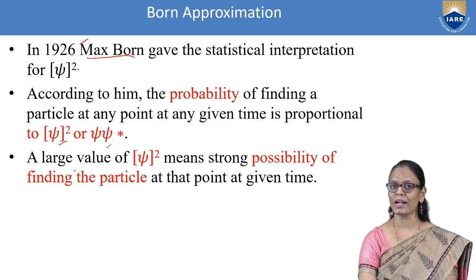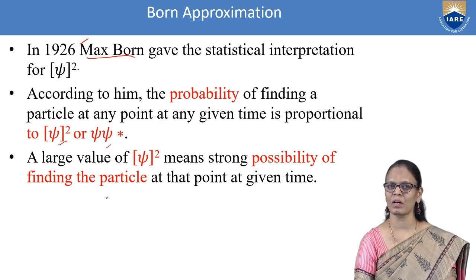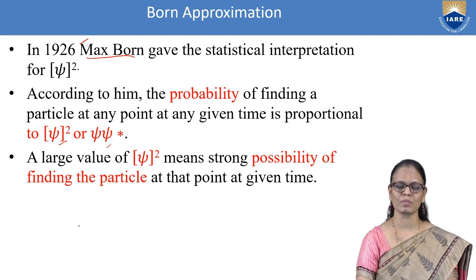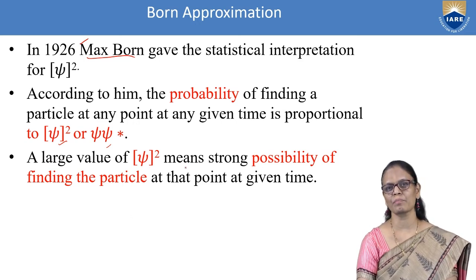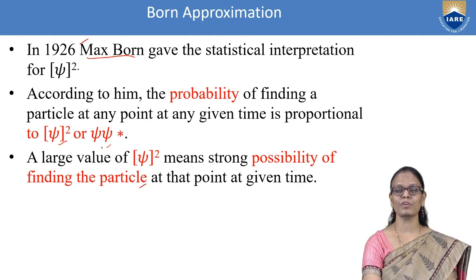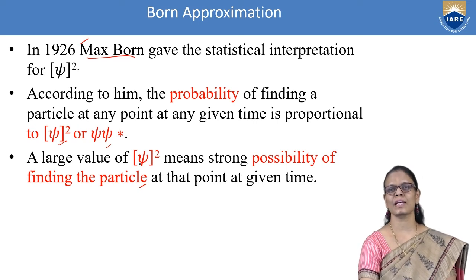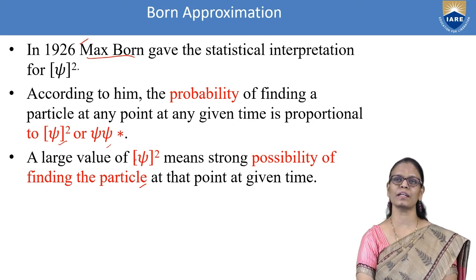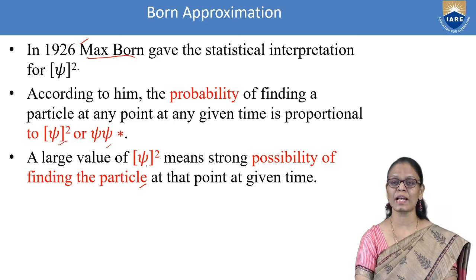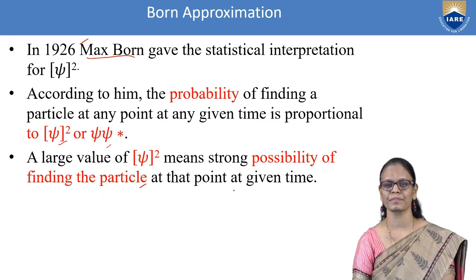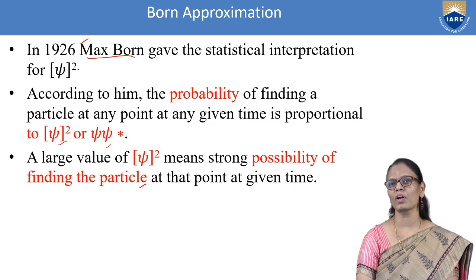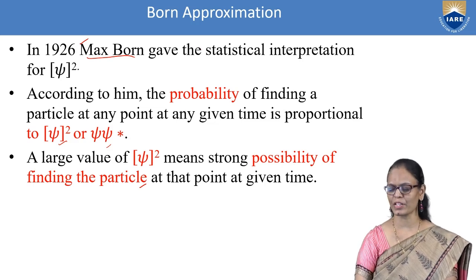Now, what do you understand by this value of psi square? We will not talk in terms of psi, we talk in terms of psi square. What is the physical significance? The value of psi square gives the probability of finding the particle at that point. A large value of psi square denotes a strong possibility of finding the particle at that point. This is how Max Born gave the statistical interpretation for psi square.